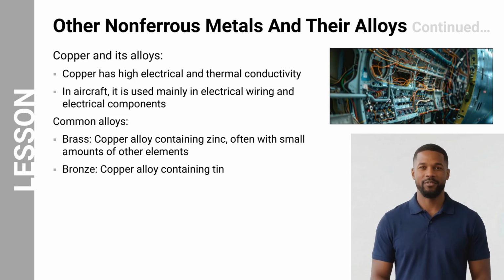Copper and its alloys are another important group of non-ferrous metals used in aircraft. Copper has excellent electrical and thermal conductivity, which makes it especially valuable in aircraft electrical systems. For this reason, copper is commonly used in electrical wiring and various electrical components. Two common copper alloys used in aircraft are brass and bronze. Brass is an alloy of copper and zinc, sometimes containing small amounts of additional elements. Bronze is an alloy of copper and tin. These alloys provide improved strength and corrosion resistance compared to pure copper.